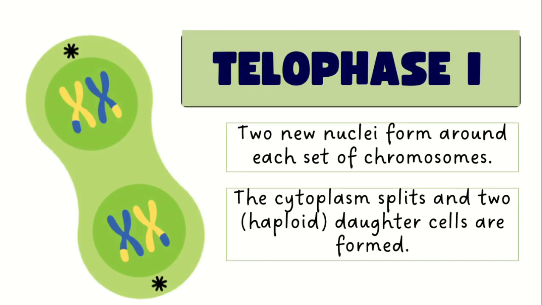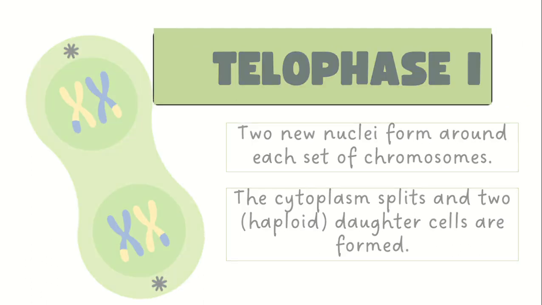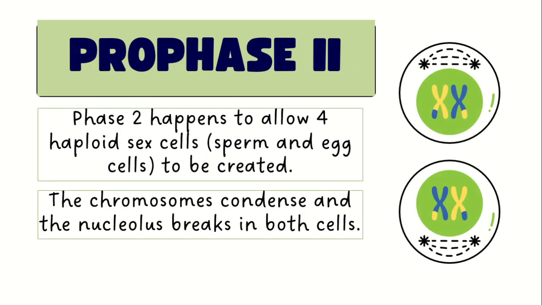The next phase we have is telophase 1. So in telophase 1, two nuclei form around each set of chromosomes. And then after that we have, of course, the cytokinesis, which gives us two cells. And then now the cell is done with meiosis 1. And then the next division is meiosis 2. And in meiosis 2, they have also the same stages.